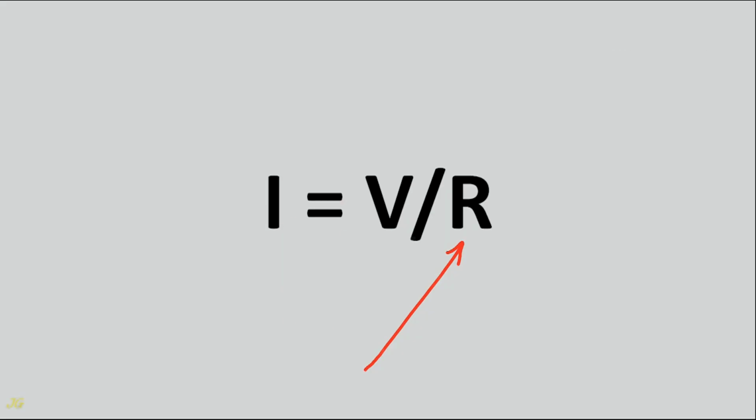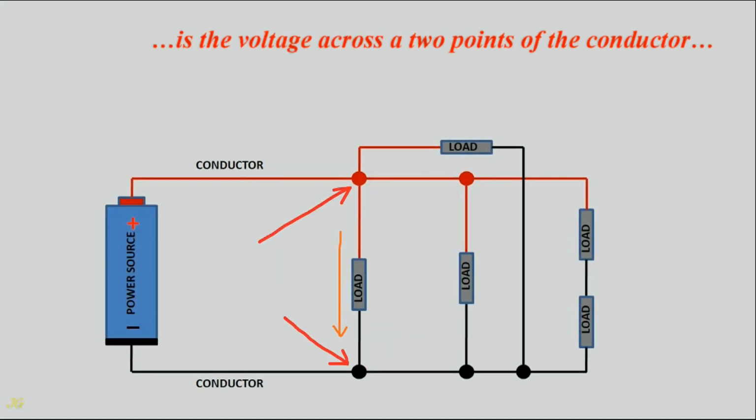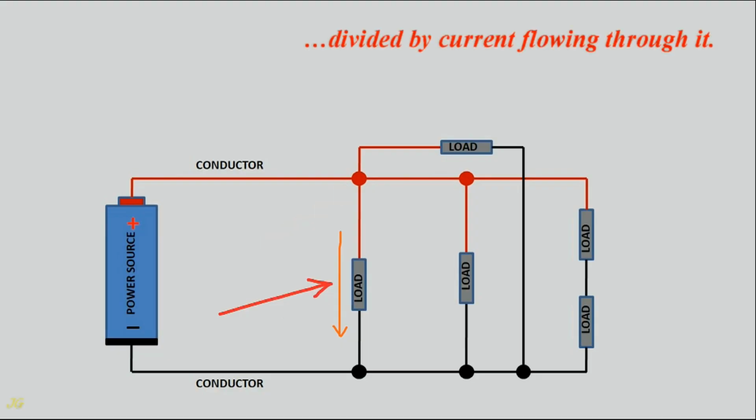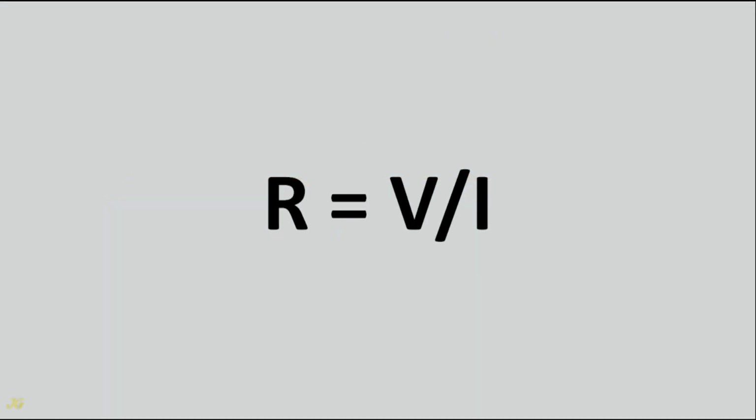Resistance is the voltage across the 2 points of the conductor divided by the current flowing through it. R equals V over I.